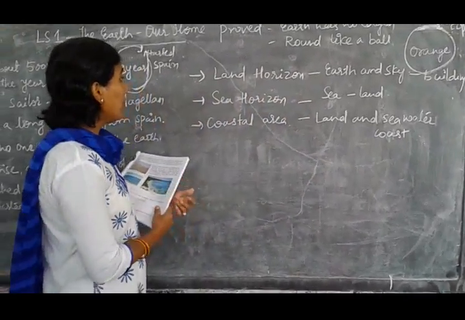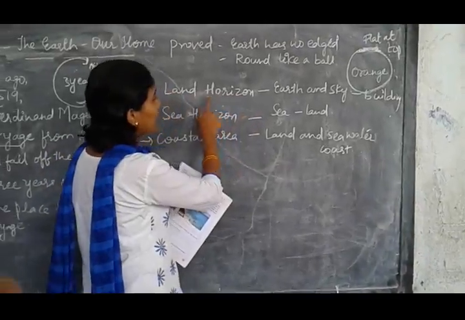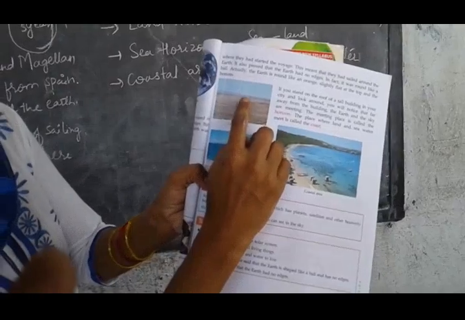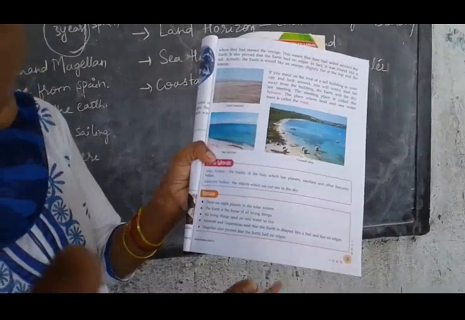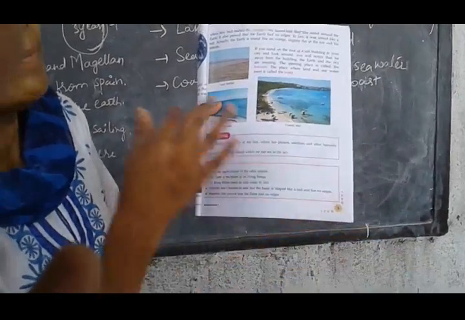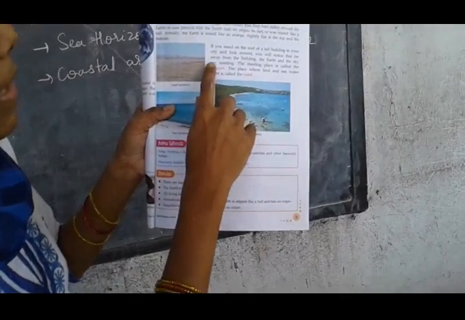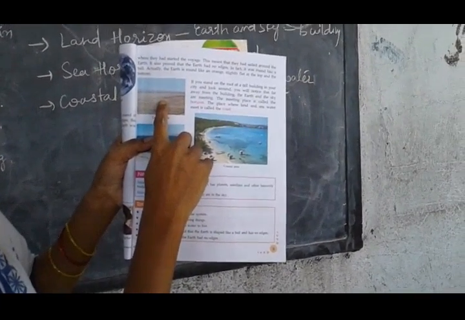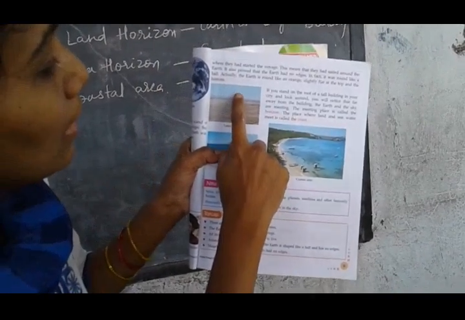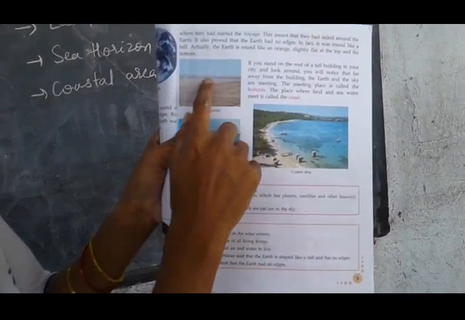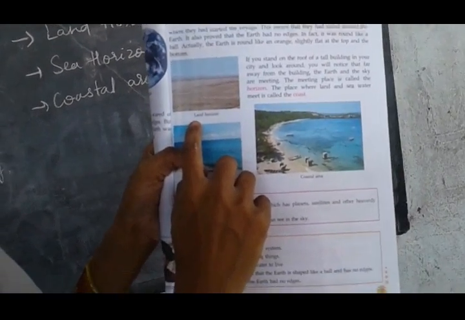Now, the land horizon. See the picture here. If you have a sea near your house, you can go to the top of a tower or building and observe the place where the sky and land meet. That meeting place is called the land horizon.